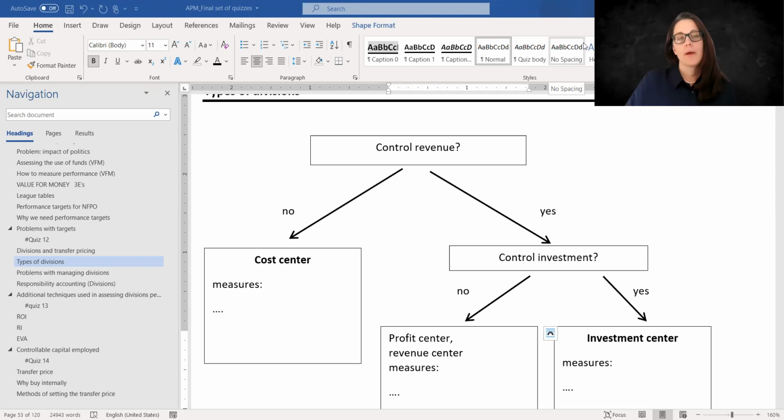When we talk about responsibility accounting, we talk about the types of KPIs that are going to be set to your divisions or departments that you want to control. So imagine you're located in London and you have a division that is in Sydney.